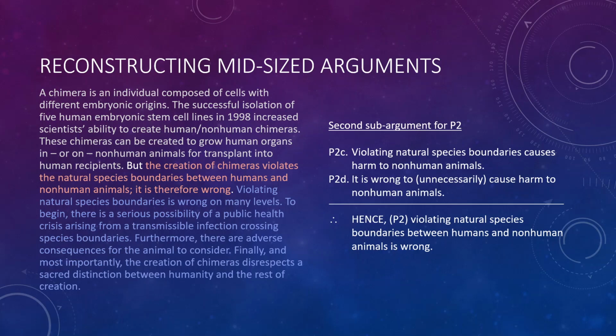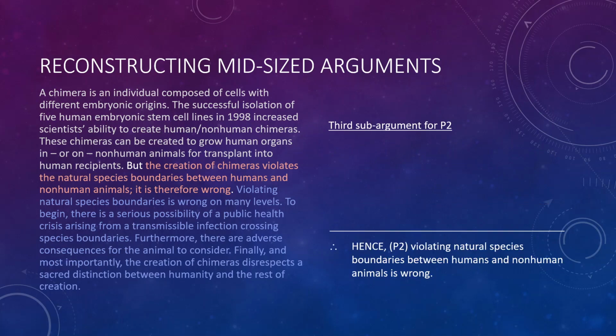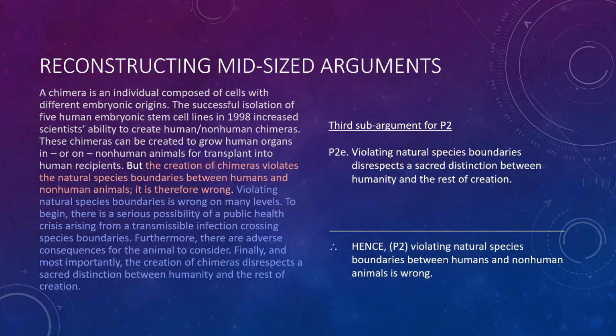There is then the finally and most importantly bit to consider, and I take that to be a third sub-argument for premise 2. Again, the conclusion is premise 2. What's the first premise in support of it? P2E. Violating natural species boundaries disrespects the sacred distinction between humanity and the rest of creation.